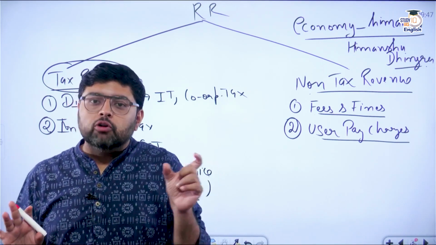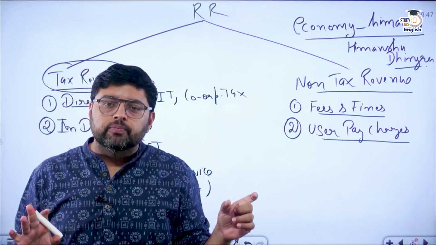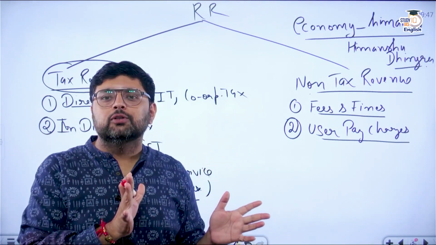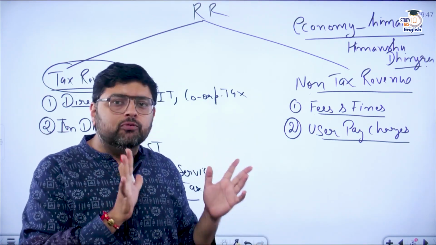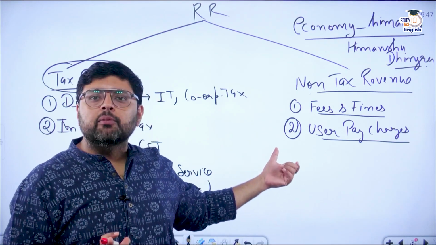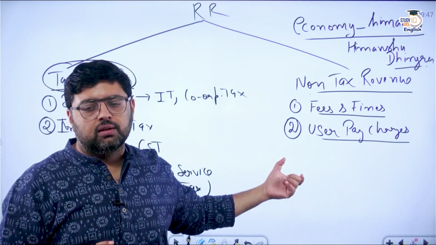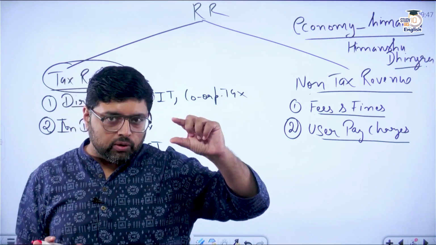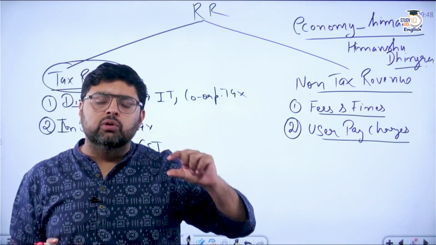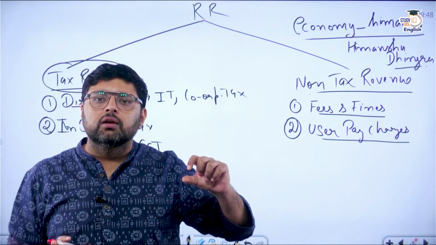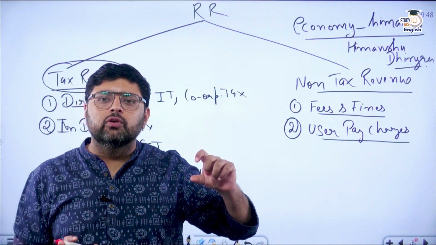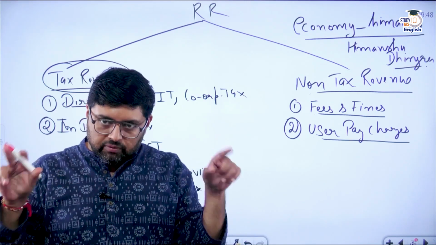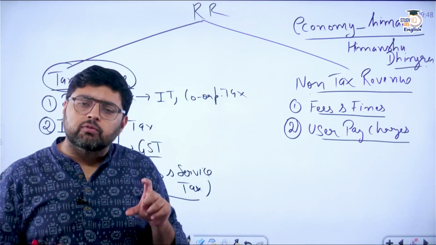But in order to consume that unit, you are getting electricity through some infrastructure, so you have to pay some amount for that. Whatever amount you are paying for the infrastructure is called user pay charges. The unit you consumed is the quantity for your own consumption, but whatever infrastructure it is coming through, you have to pay for that.